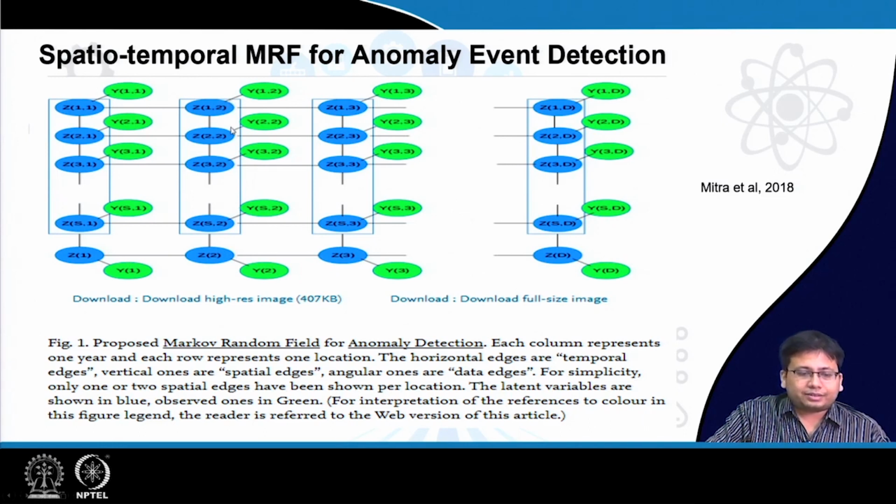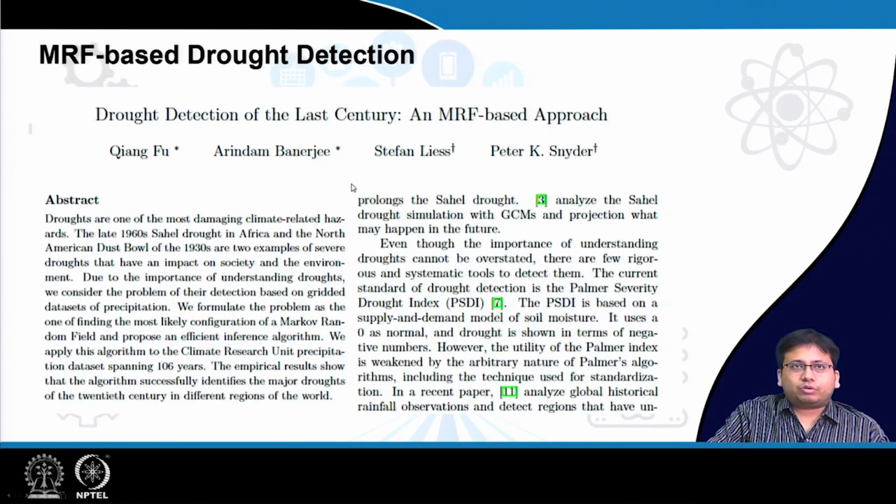And then there are these diagonal edges, the data edges, which connect the spatiotemporal variable at any given location and time with the corresponding observation. Each of those edges has an edge potential function in the same manner which I defined. These green nodes are observed, we know their values, but the blue nodes we do not know their values. Now, using this framework, I will briefly talk about two case studies.